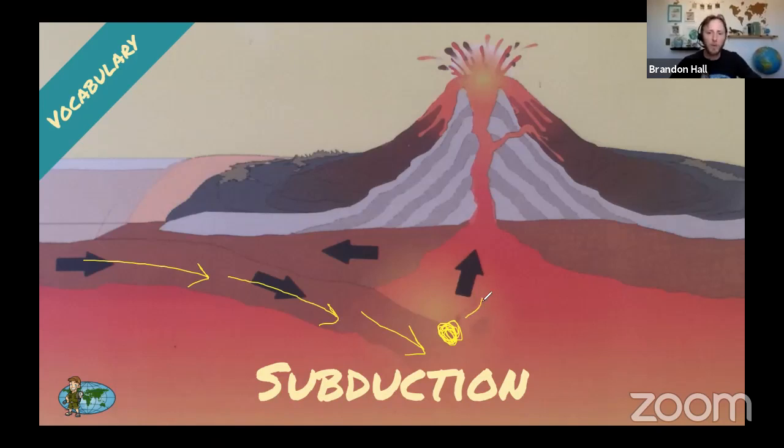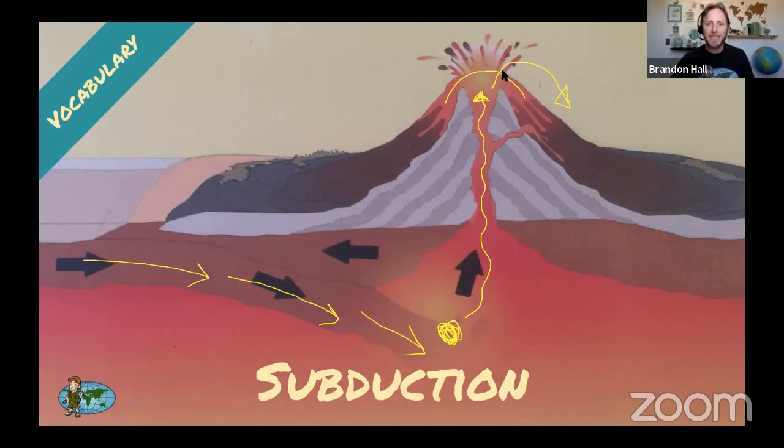And that molten rock will eventually make its way up. In this case, in Guatemala, let's say Pacaya, for example, the volcano we're going to hike up, it makes its way up into vents. And when enough pressure builds up in that volcano, one day it will erupt. And when that magma comes out, it becomes lava. So when it's in the earth, we call it magma. When it comes out of the earth to the surface, we call it lava. When it's in the earth, what do we call it? Lava! And when it erupts to the surface, what do we call it? Lava! Oh, lava. You guys are doing great.